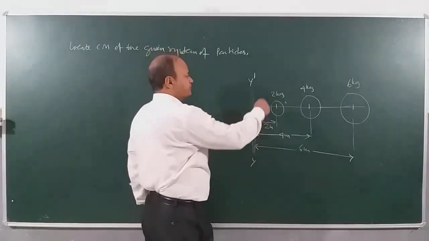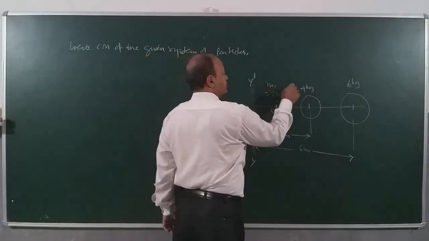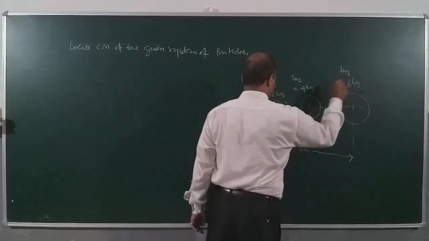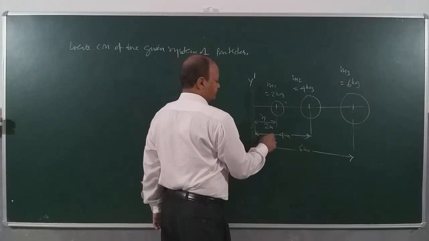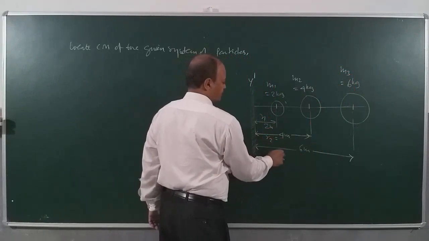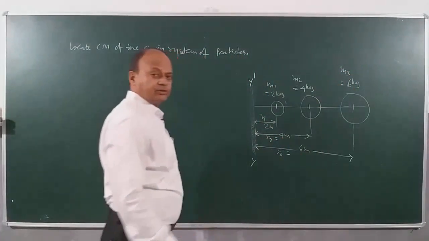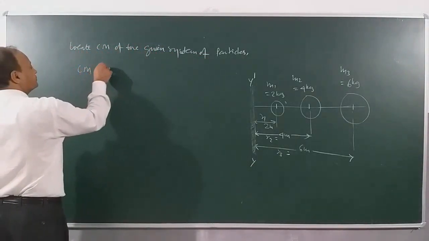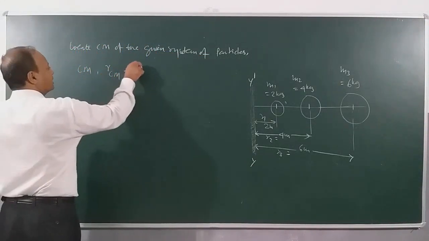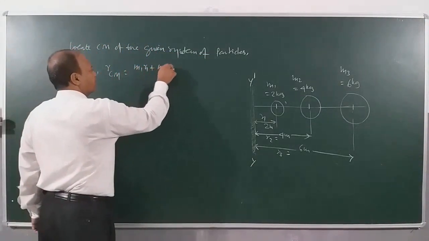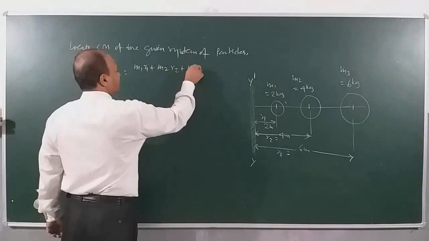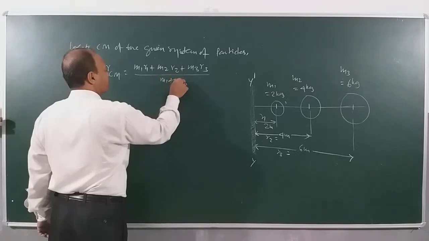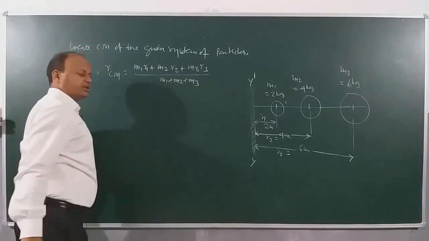So this is M1, this is M2 and this is M3, right? This is R1, this is R2 and this is R3. So center of mass, we denote it by RCM, is M1R1 plus M2R2 plus M3R3 divided by M1 plus M2 plus M3, right?